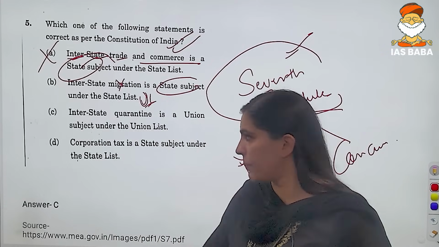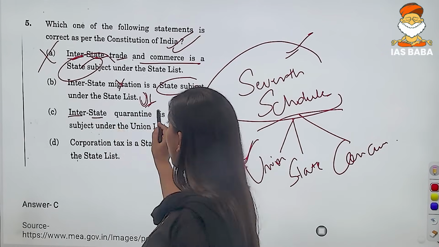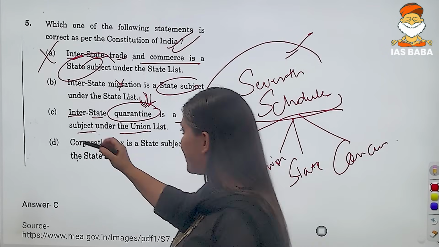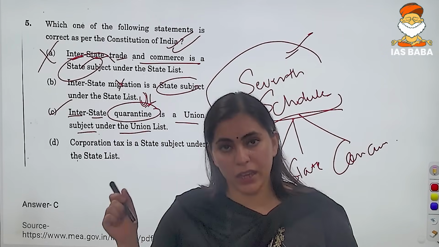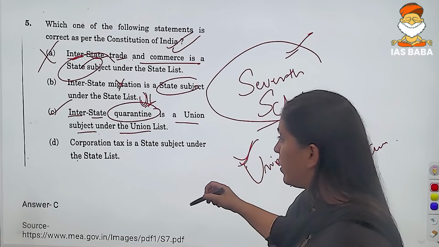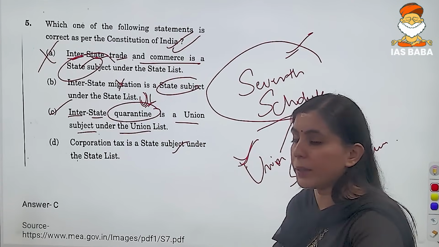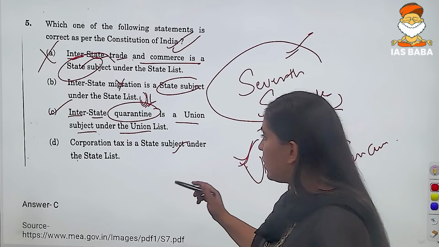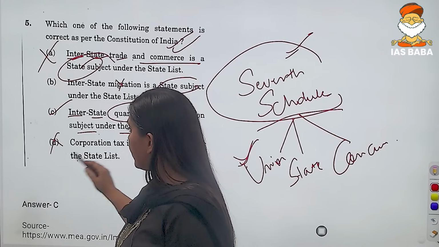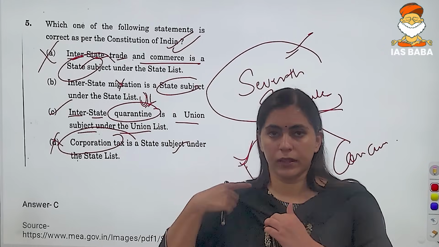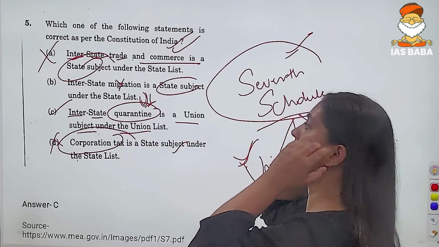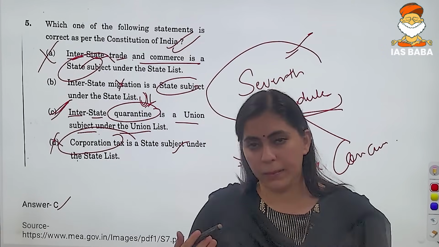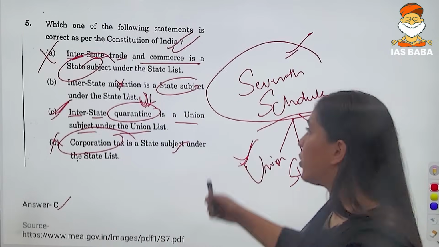Then we have option number C, that foreign ties is a Union subject under the Union list. This particular statement is correct, right? The C option is correct in this particular question. And we have option number D, that corporation tax is a state subject under the State list. This option is also incorrect because corporation tax does not come under the state subject, right? So the correct answer would be answer number C. The statement number C would be correct for your question number 5.